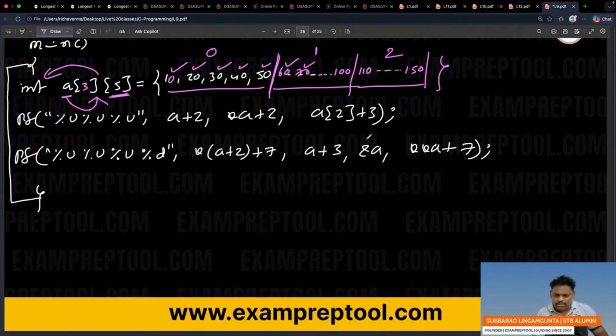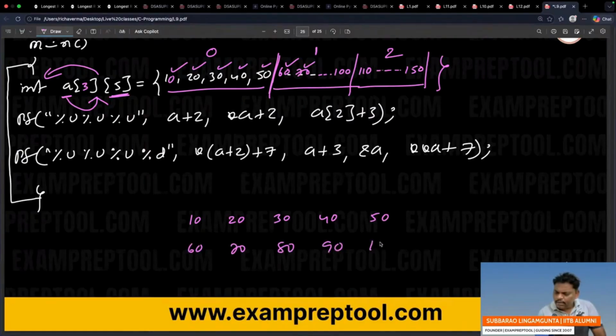Can you see this one? 10, 20, 30, 40, 50. It's one row. 60, 70, 80, 90, 100. It's one more row. 110, 120, 130, 140, 150. It's another row.